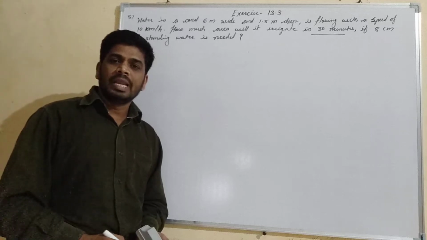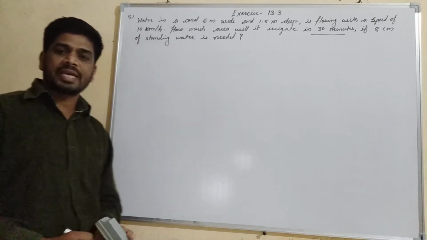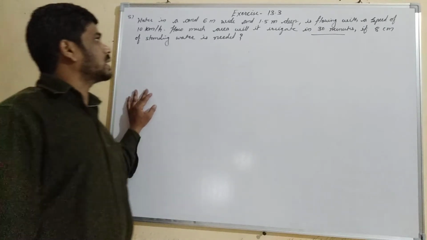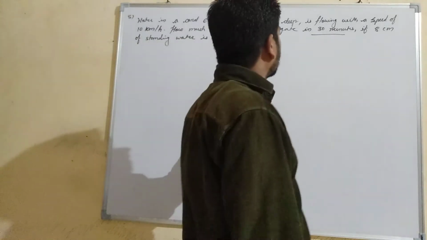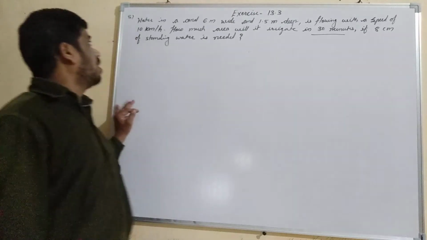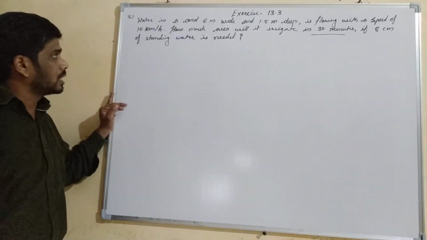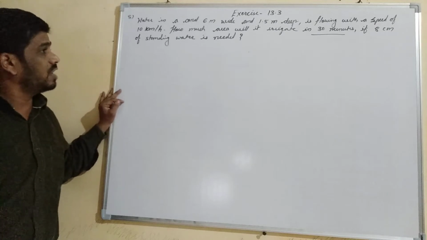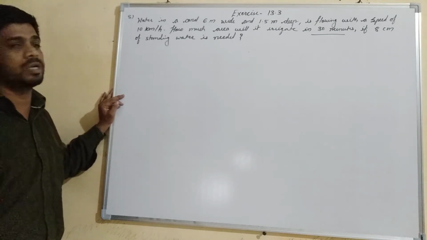Hello everyone. Let's see the eighth question of exercise 13.3. Here, water in a canal 6 meter wide and 1.5 meter deep is flowing with a speed of 10 kilometer per hour. How much area will it irrigate in 30 minutes if 8 centimeter of standing water is needed?